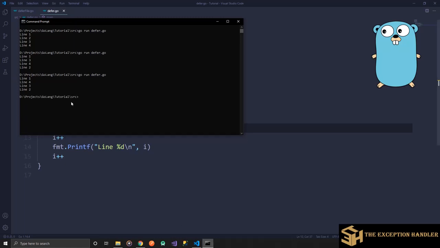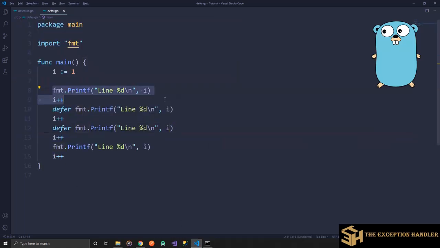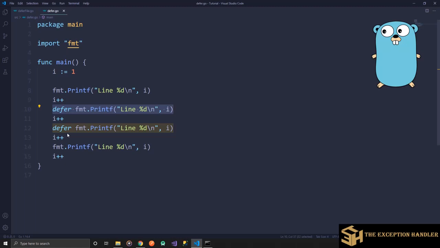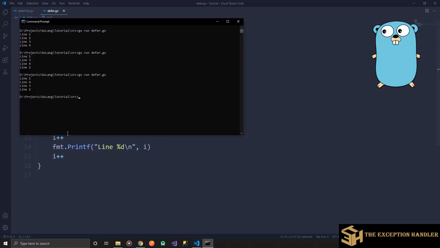So if you see, I have got line 1 printed first, then it took line 2 in the deferred block, then it took line 3 in the deferred block again. And then it printed line 4, and now line 3 was entered last, so it got executed first and then line 2.